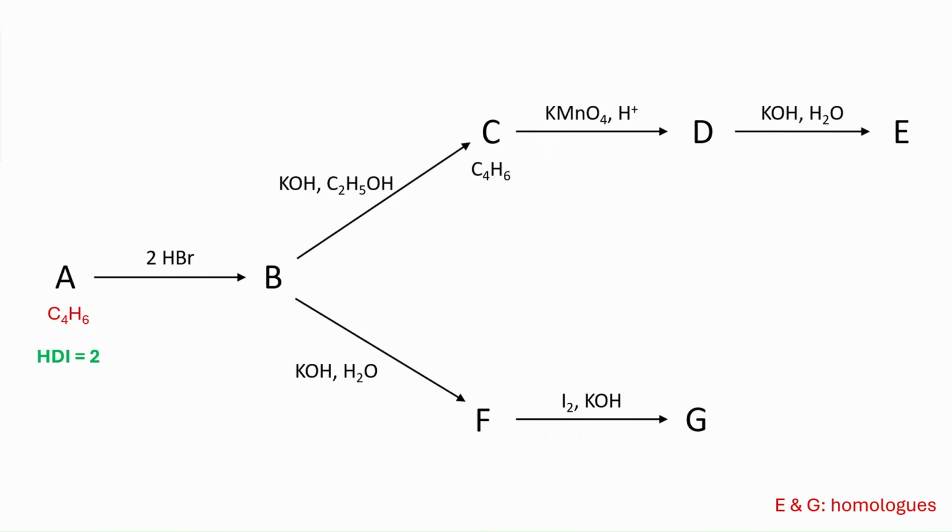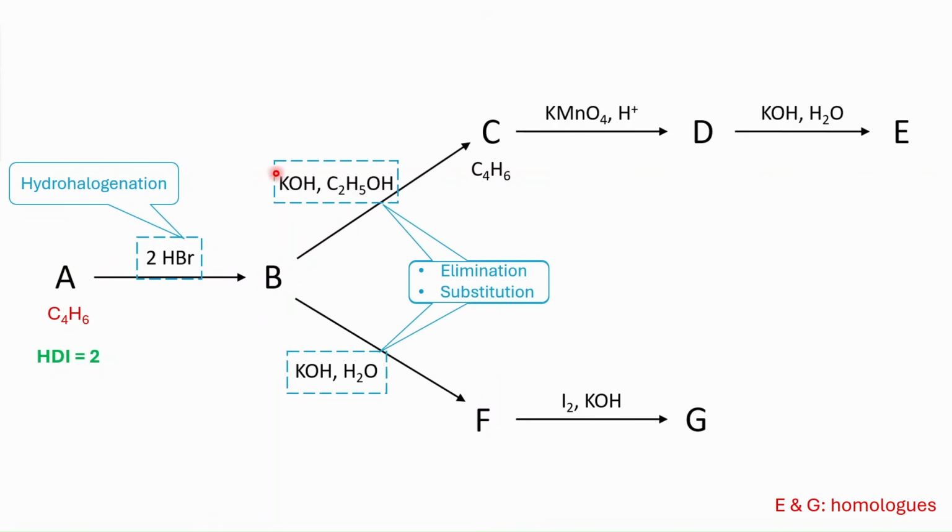And before even starting that, we can start labeling the roles of the reagents, right? So obviously in the first case, this is hydrohalogenation. We are using 2 molecules of hydrobromic acid. And this can also help us lock down that this does not contain any ring, because it has two elements of unsaturation, and then we have two molecules of hydrobromic acid, right? So it's probably the case that there are two pi bonds that are being saturated, because a ring will not react with hydrobromic acid. We can talk more about that later, but the first step is most probably hydrohalogenation.